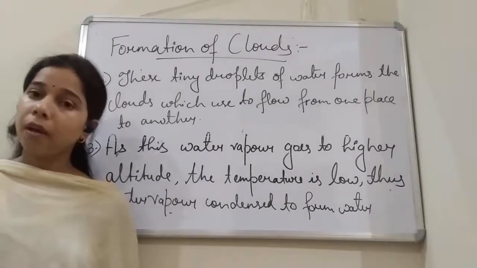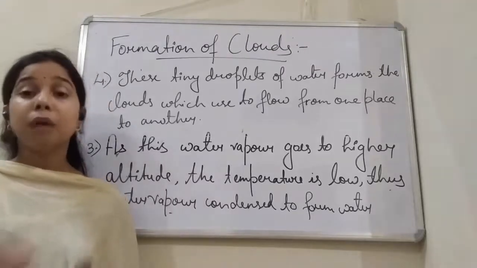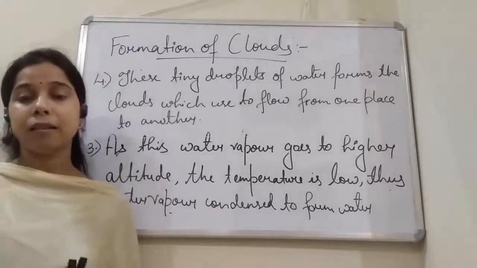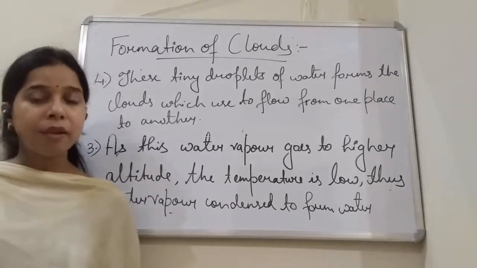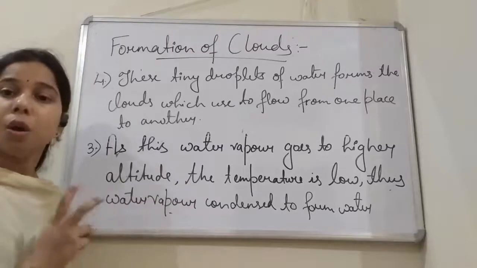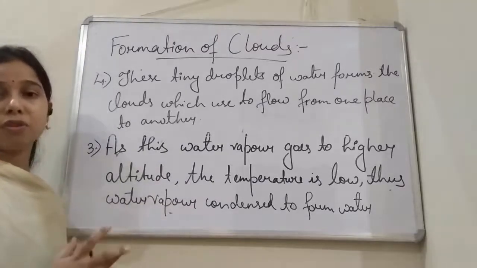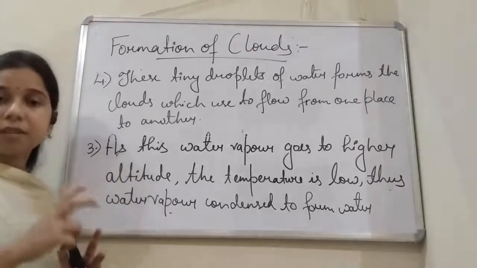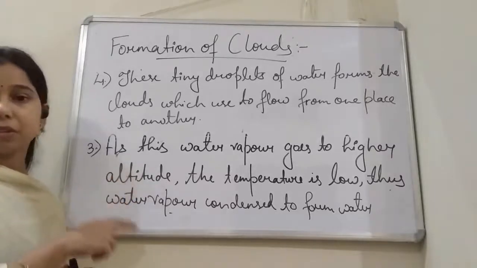Okay, so now what happened? When they combine together, there is a formation of the rain. Now this rain will again come to the earth in the form of rainfall. Rainfall comes due to the formation of big droplets of water. Big droplets of water are formed by the combination of tiny droplets of water. So rainfall occurs through the process of evaporation and condensation only.